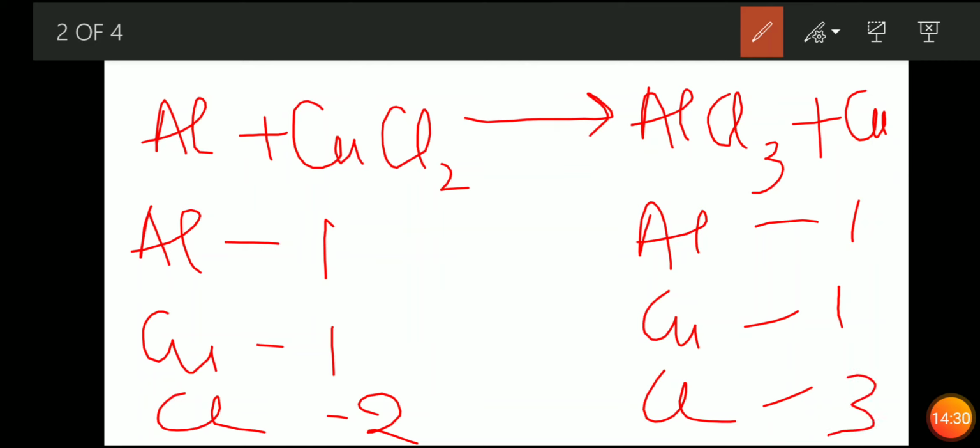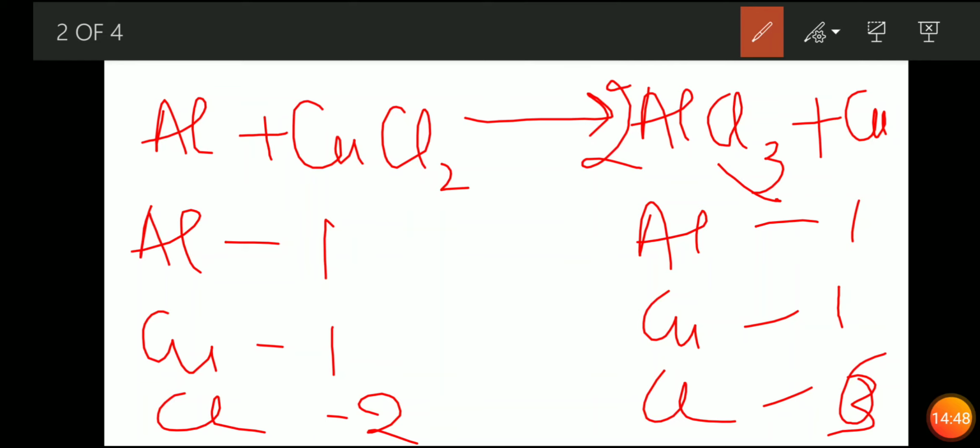Now 3 and 2 cannot be matched easily. So we need to find their multiple, and the multiple of 3 and 2 is 6. So if 3 is over here, what you need is 2. 2 3s are 6. So we will place 2 over here. 2 3s are 6, so chlorine will become 6.